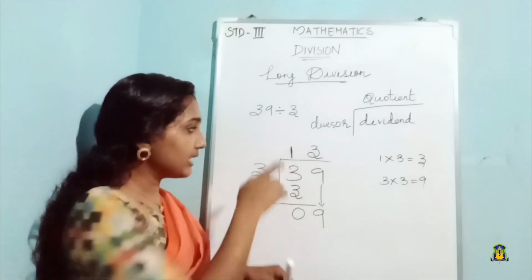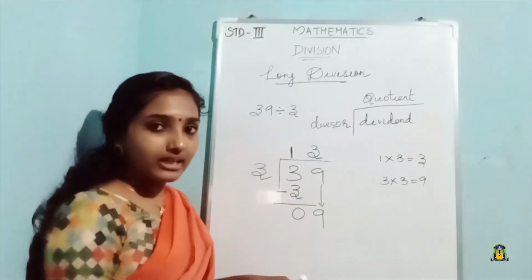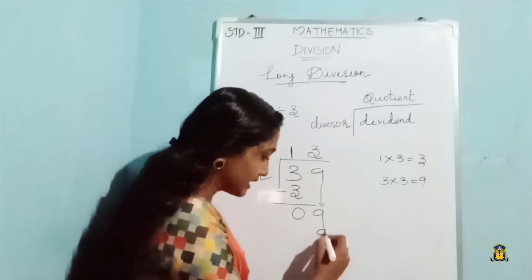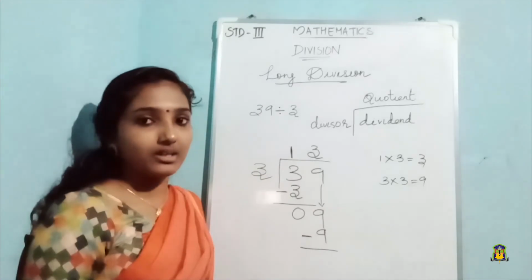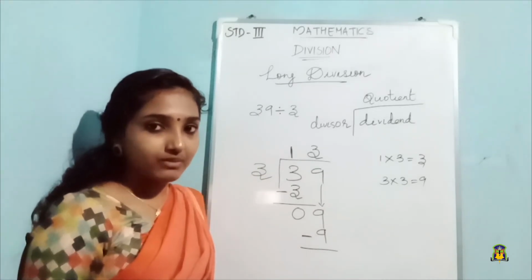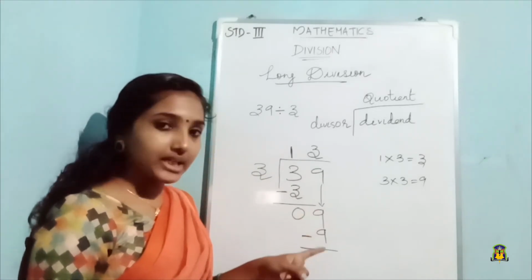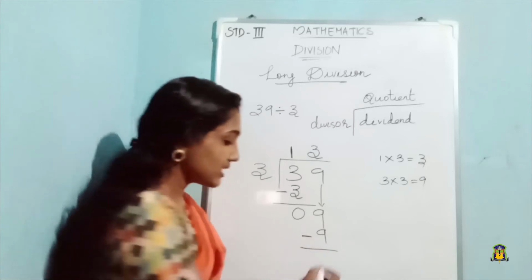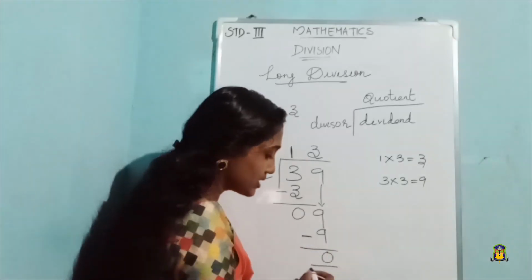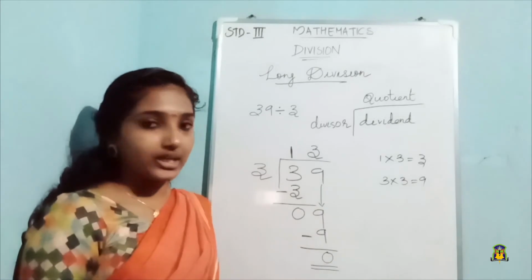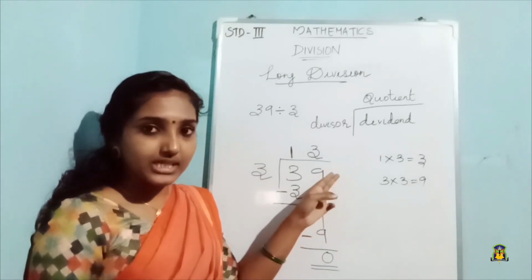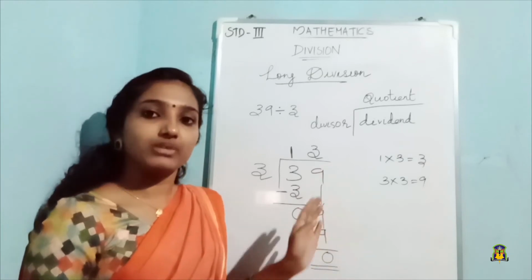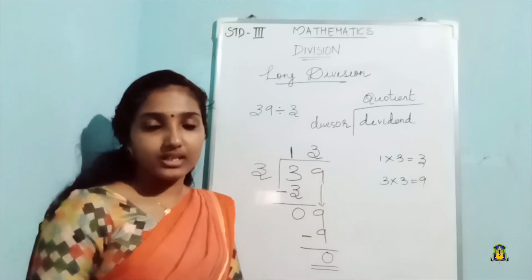Then it's 3 into 3, which gives 9 itself. So we will subtract this 9 from here. On subtraction, what will be your answer? 9 minus 9 is 0 itself. So we got the 0 here, and we don't have any other digit to bring down. So we will stop our division here.